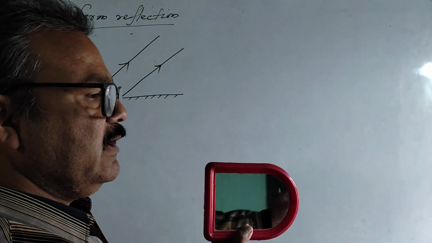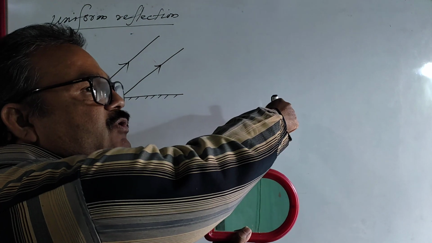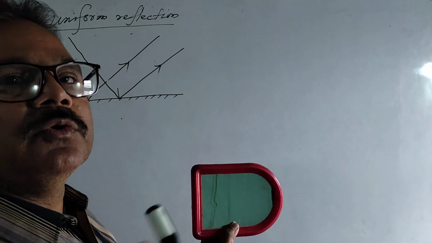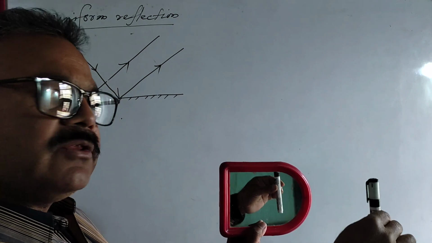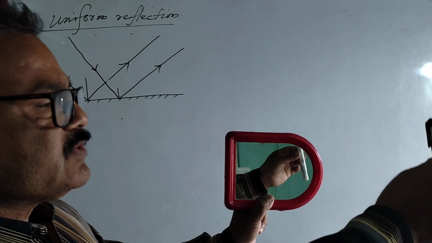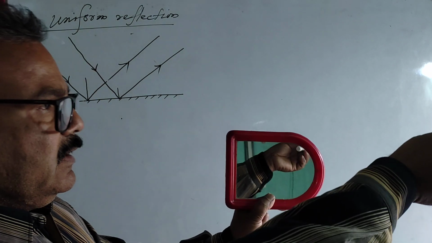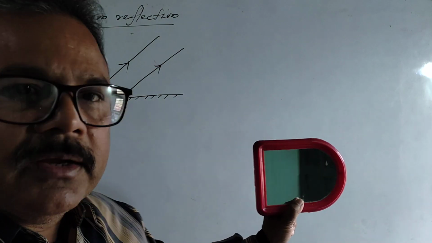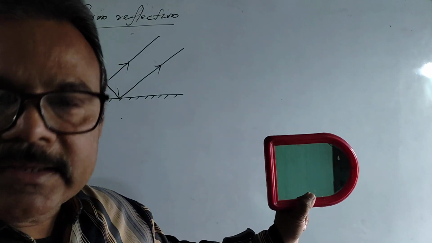And similarly, if I place this object here, its image will be formed here. So if you stand here or there, this image won't be visible to you. If you want to see the image of this particular object, you have to come to this direction. Why? Because the rays which are coming from this object are coming this way, and after reflection, the rays will bounce back in this direction.